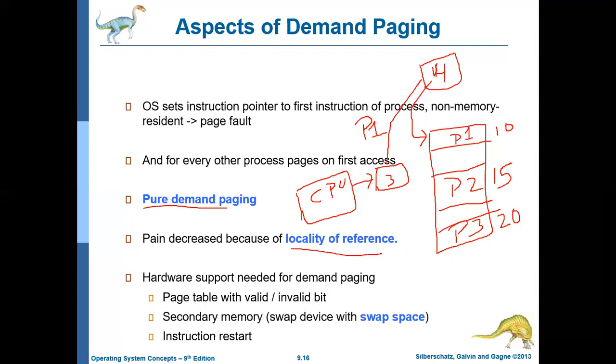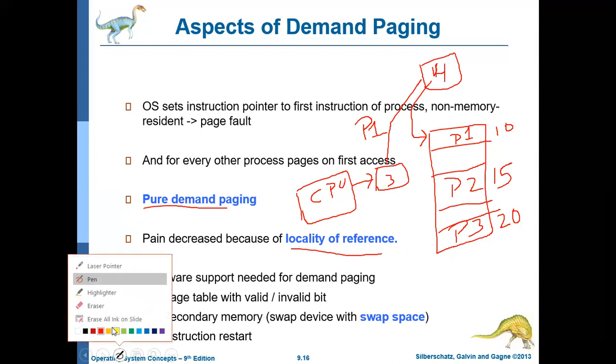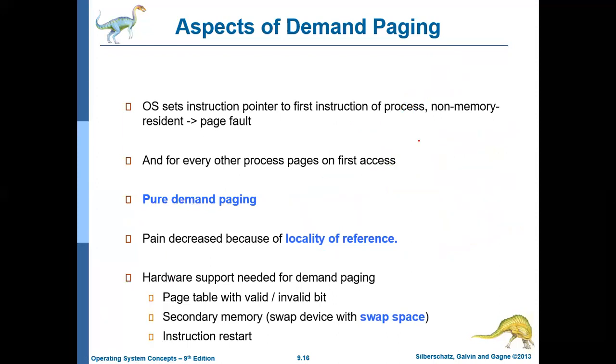What is locality of reference? Normally, if you take any program, it contains multiple functions. Say there is a function, function 1. If this function 1 is currently executing, it may have some variables, arrays, stacks or data structures.